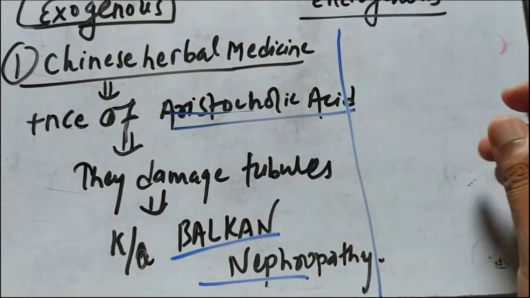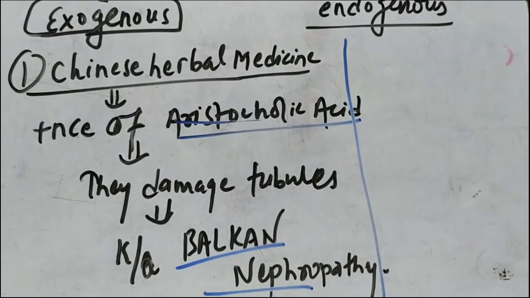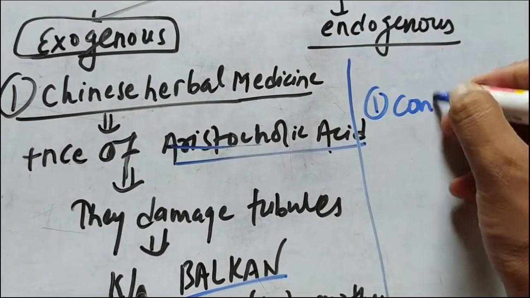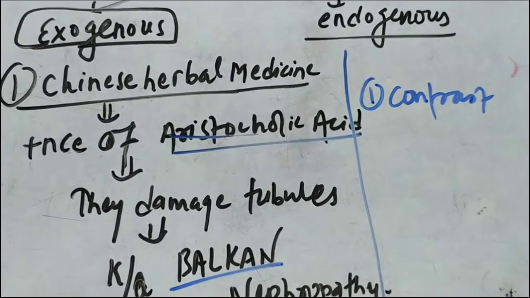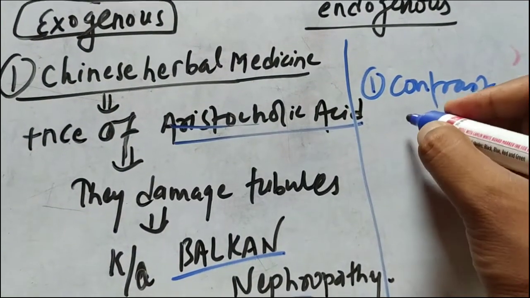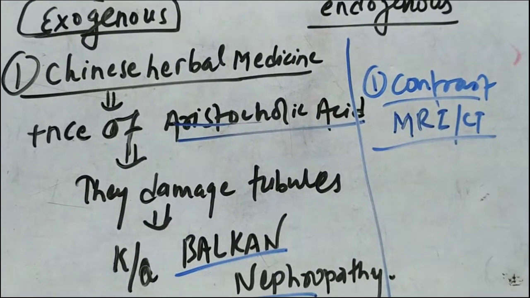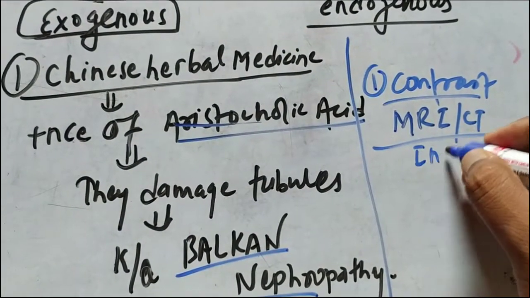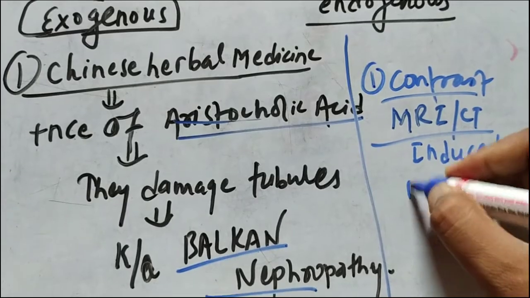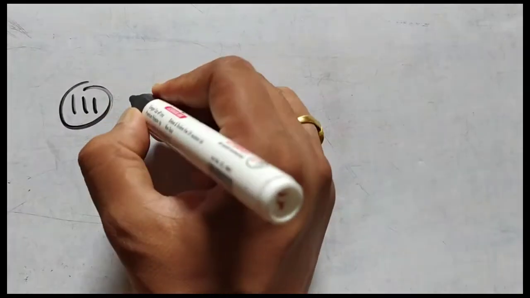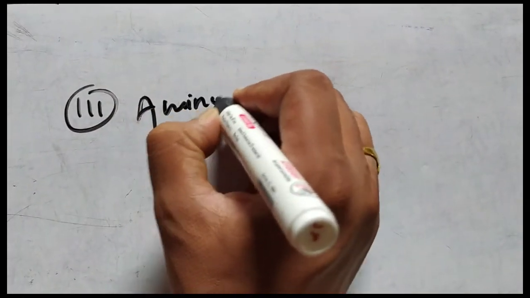Another example of exogenous toxin is the contrast usually given in an MRI scan or CT scan, which causes contrast induced nephropathy. The third one is drugs like the aminoglycosides.